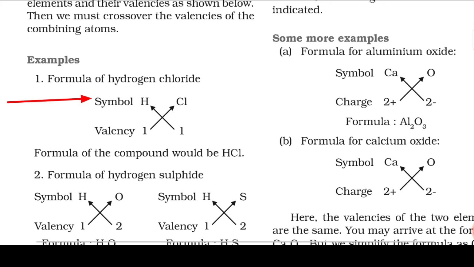Then we write the valency of hydrogen 1 and the valency of chlorine 1, and then we crisscross. Since both valencies are 1, there is no change, it becomes H1Cl1, but we don't write that. We write HCl. That means 1 we are not writing.